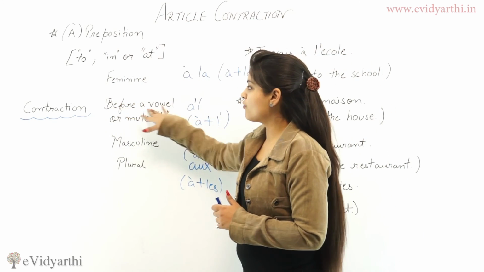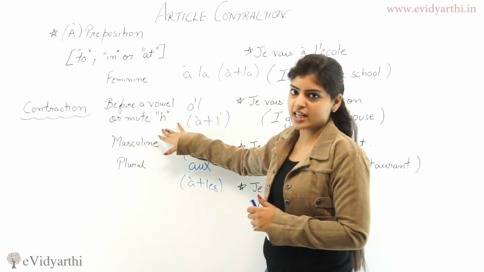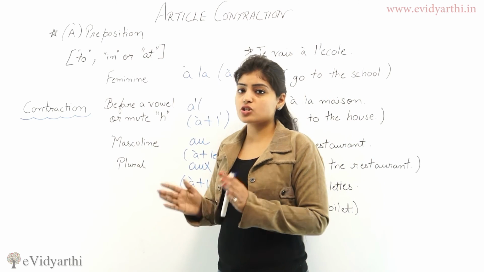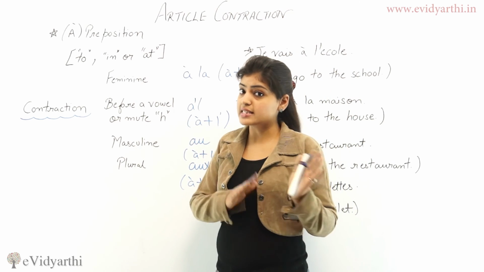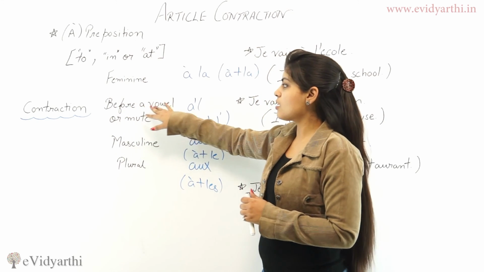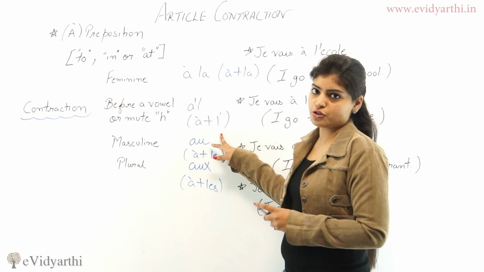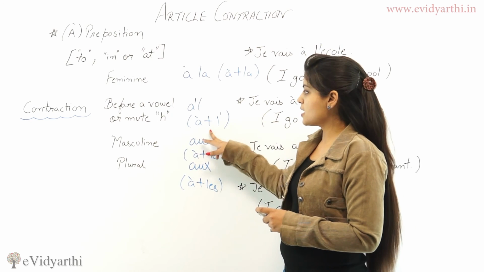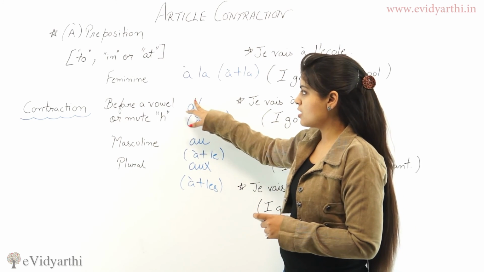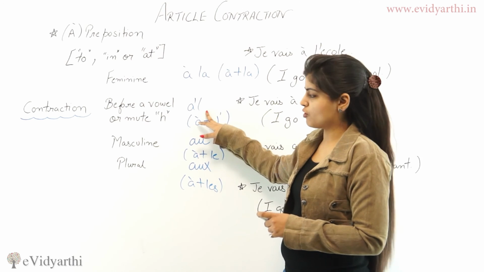Then before a vowel or mute h. H is a vowel in French and it remains silent. So before a vowel or a mute h, à plus l apostrophe. À and l apostrophe.